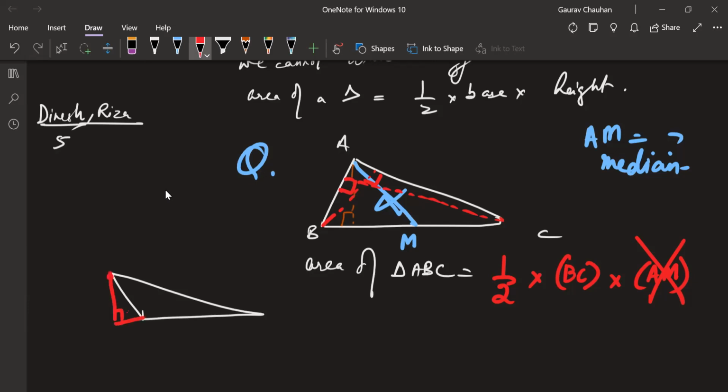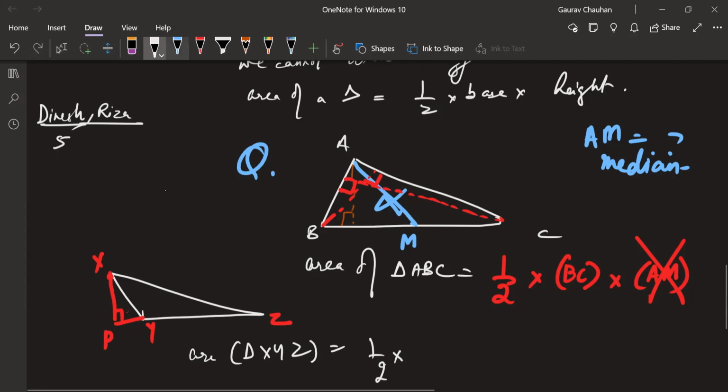So let this be XYZ is a triangle, and let this be P. I want you to write the formula of area of triangle XYZ is equal to, Nishchay, can you complete this? Half into base.